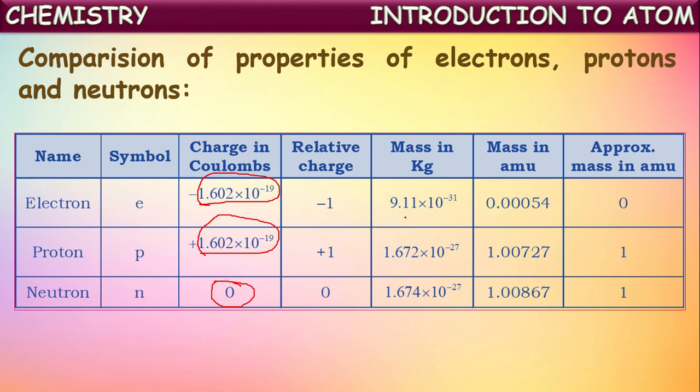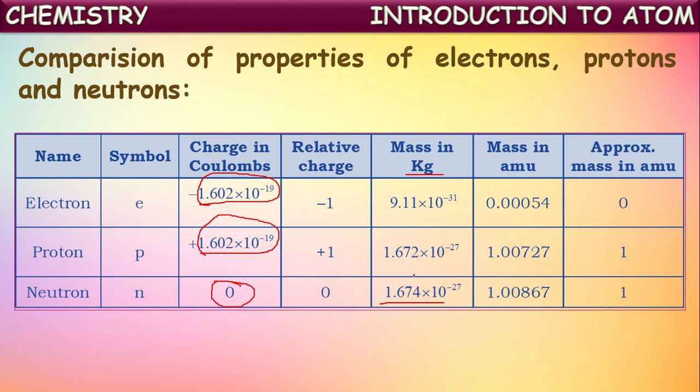Next, coming to mass, the mass of electron is 9.11 into 10 to the power of minus 28 grams, whereas the mass of proton is 1.672 into 10 to the power of minus 24 grams. Of course, here they have given it in kgs. The mass of neutron is 1.674 into 10 to the power of minus 24 grams.